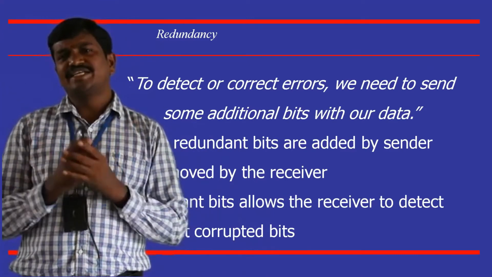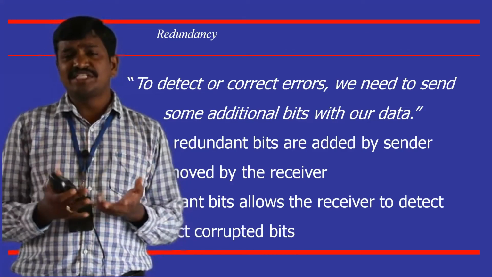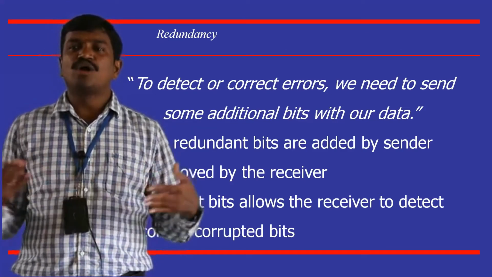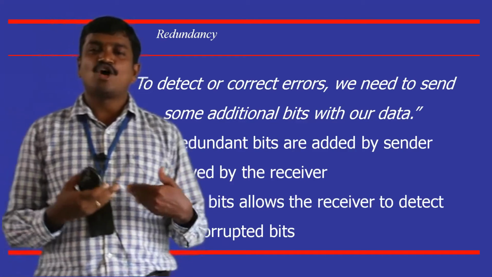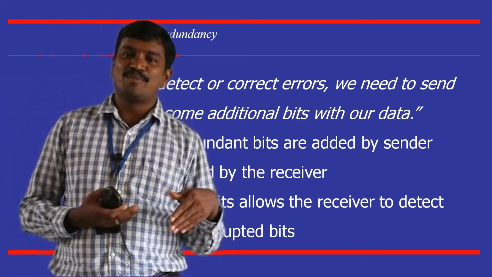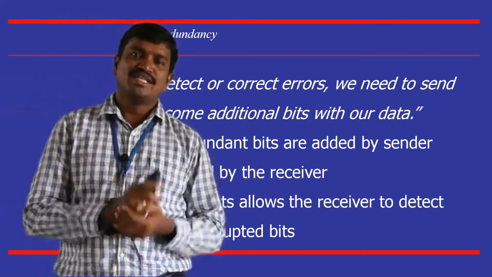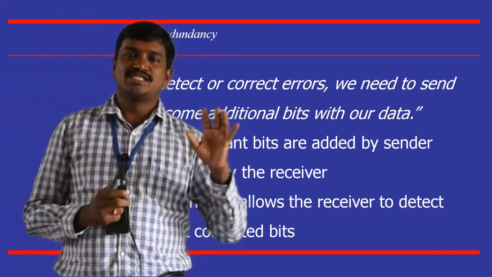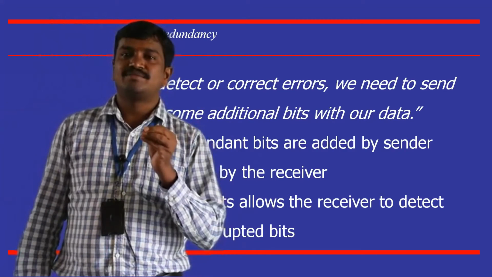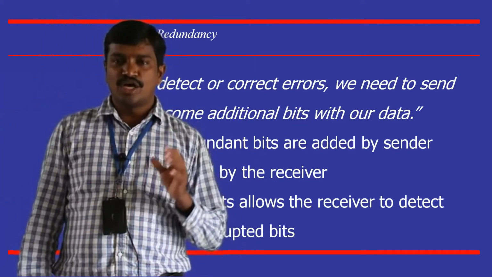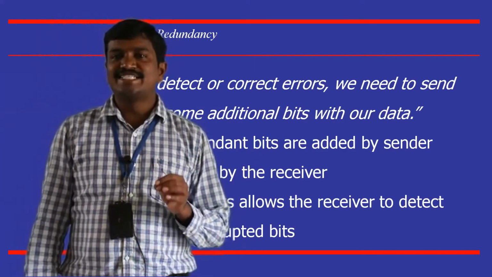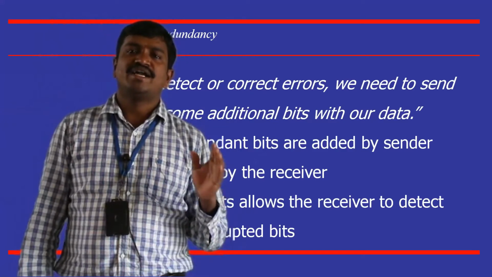The receiver doesn't have a copy to compare. If the receiver had a copy, there would be no need to send it again. So how will the receiver determine which is the corrupted one and which is the correct one? In order to do that, redundancy bits are added to the data.